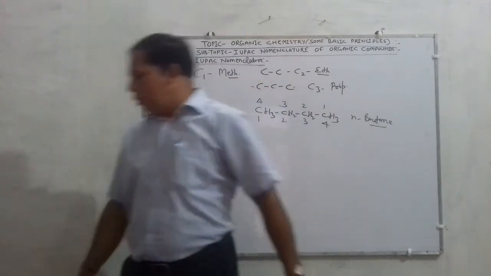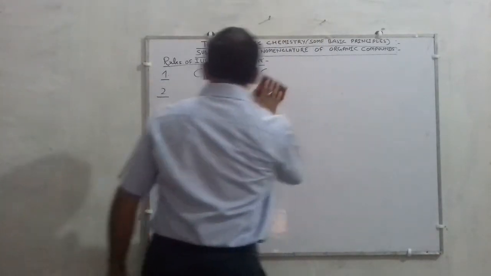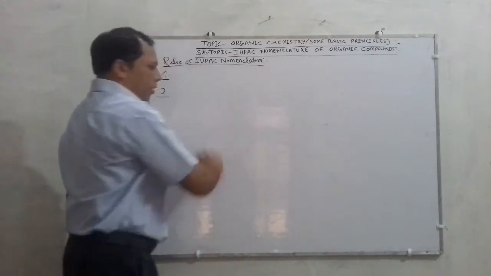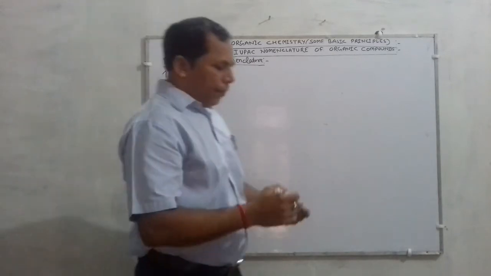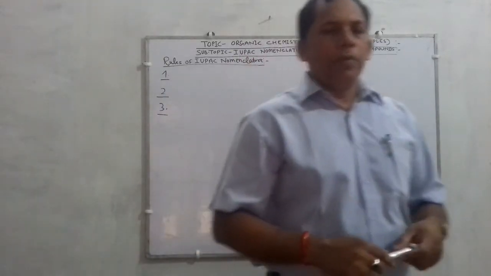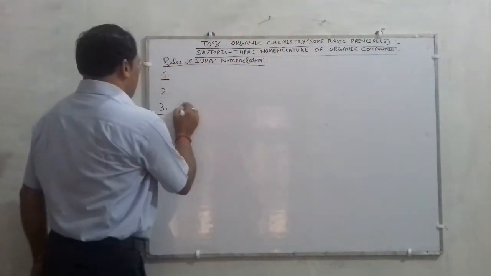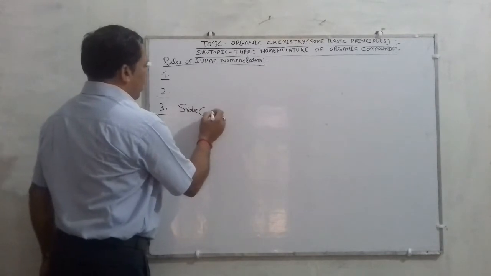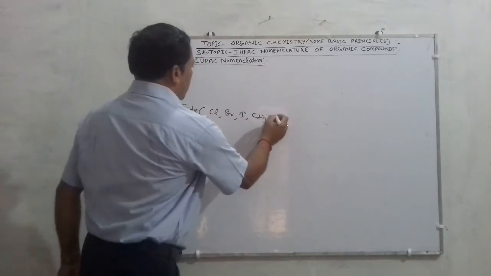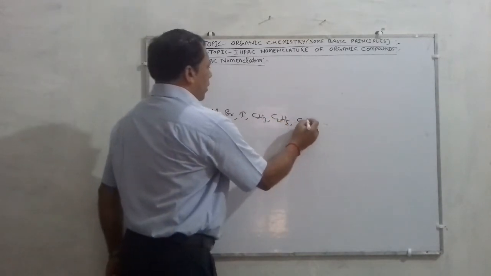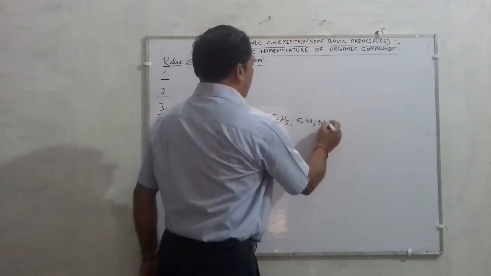Next rule of IUPAC states that if an organic compound contains a side chain, and side chain means if there are Cl, Br, I, CH3, C2H5, or CN, that is cyano, or NO2.